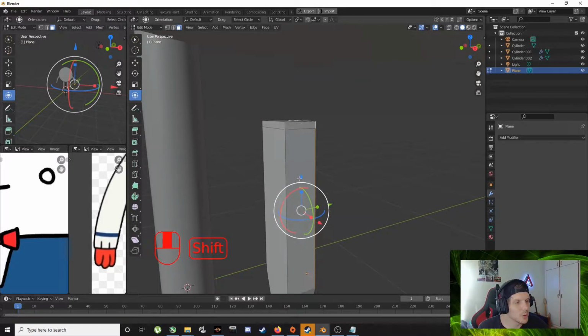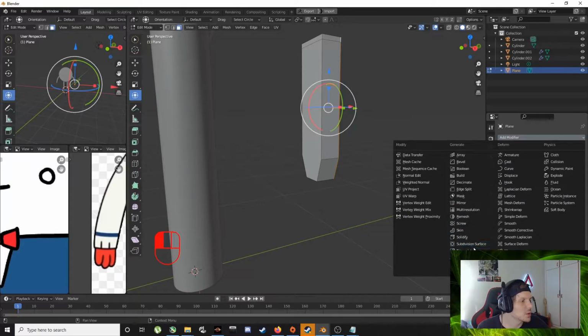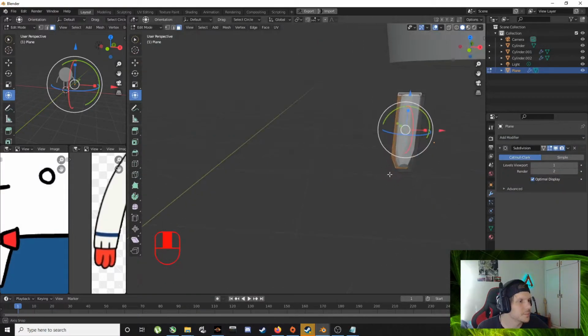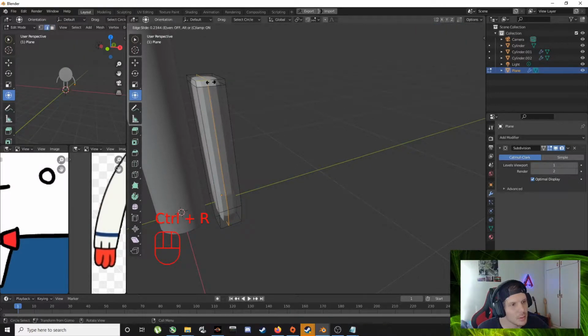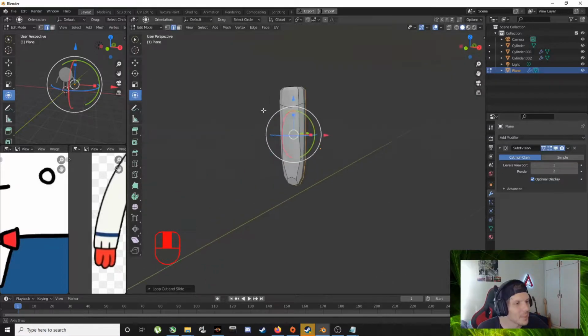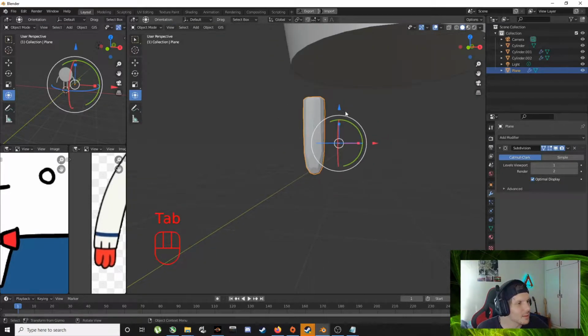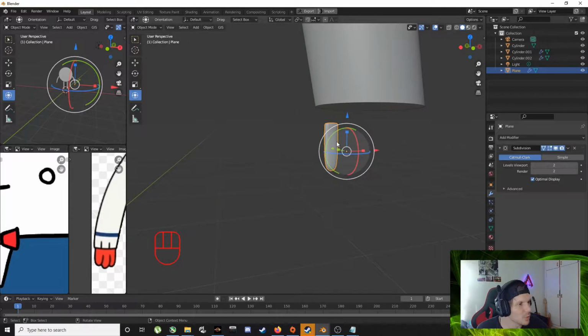Enter, that's one loop. Let's check this, subdivision. Fat little finger, and let's put a loop down the middle. Boom. And let's put the two shade smooth.